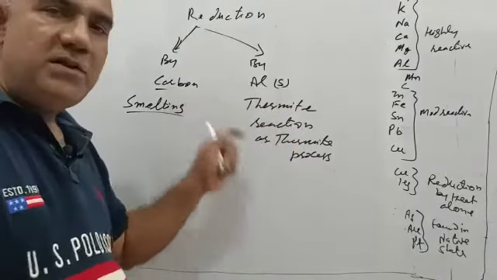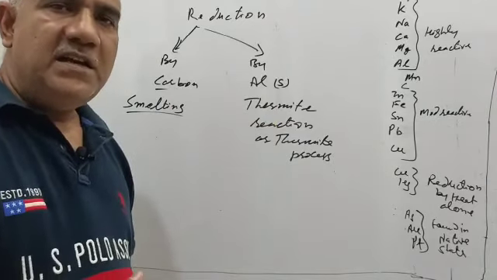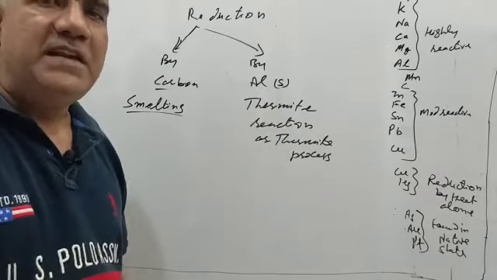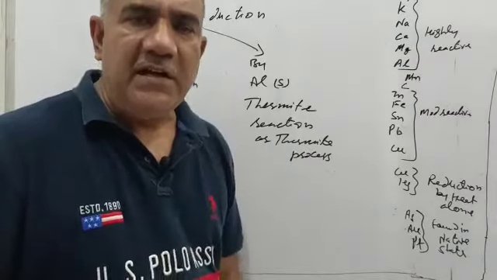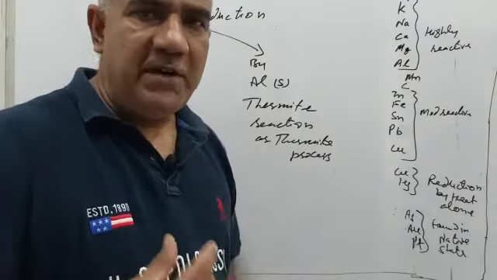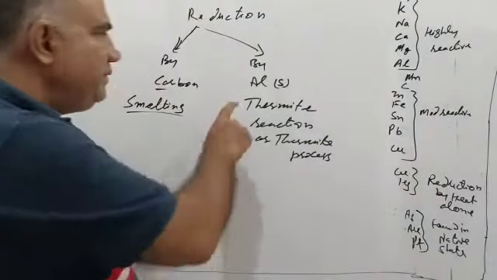One is that carbon is not able to reduce every metal oxide into metal. Another is that when we use carbon as a reducing agent, it contaminates the metal that we obtain. So where the highest grade of purity is required, carbon cannot be used as a reducing agent because it will contaminate the metal. We will get metal plus some carbon, not pure metal. So there we will use aluminum.